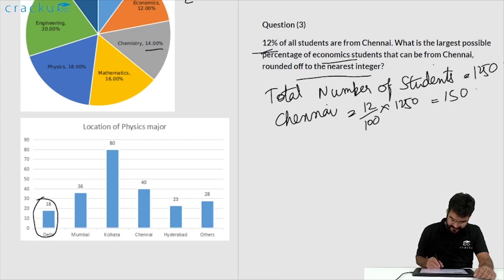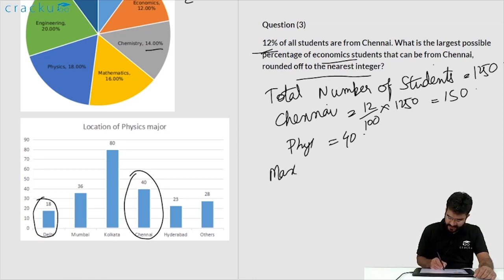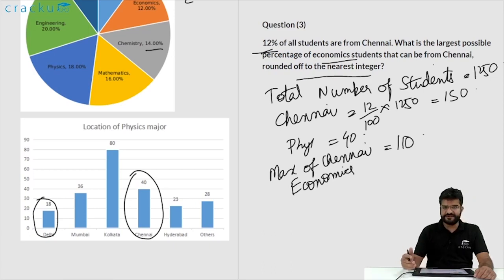Out of this 150, we know that 40 of them are majoring in physics. So out of the 150 students, 40 of them are majoring in physics. So the maximum number of students from Chennai who are majoring in economics is 150 minus 40, which is 110. So we are assuming that all the remaining 110 students are majoring in economics. So that is, if you are considering only the students from Chennai.